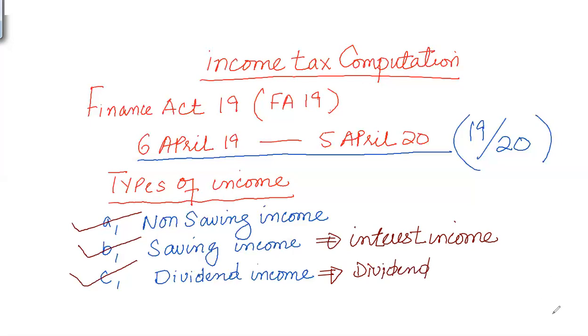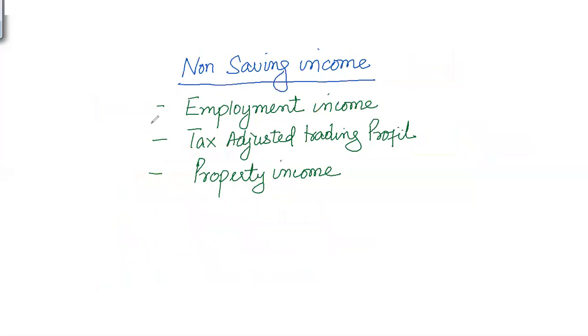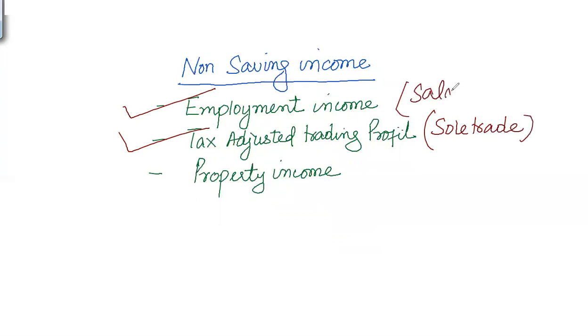Now, as far as non-saving income is concerned, it is other than dividend income and saving income. And usually in our syllabus, the types of non-saving income that we come across are employment income from a salaried person, tax adjusted trading profit from a sole trader or a partnership business, and property rental business. So anyone who is earning profit or income from these sources will be classified as non-saving income.